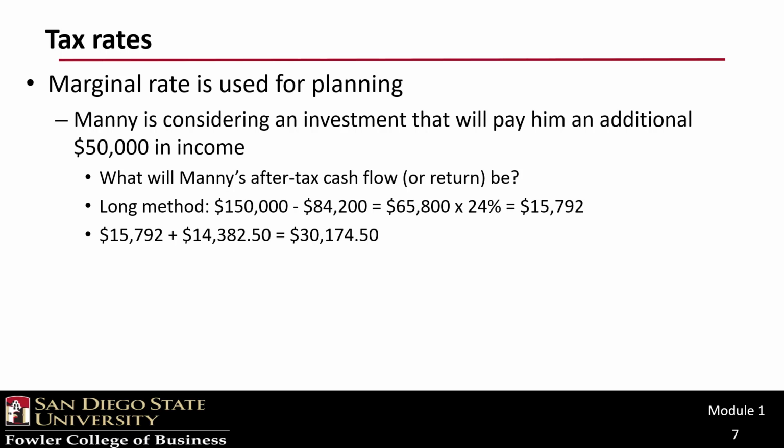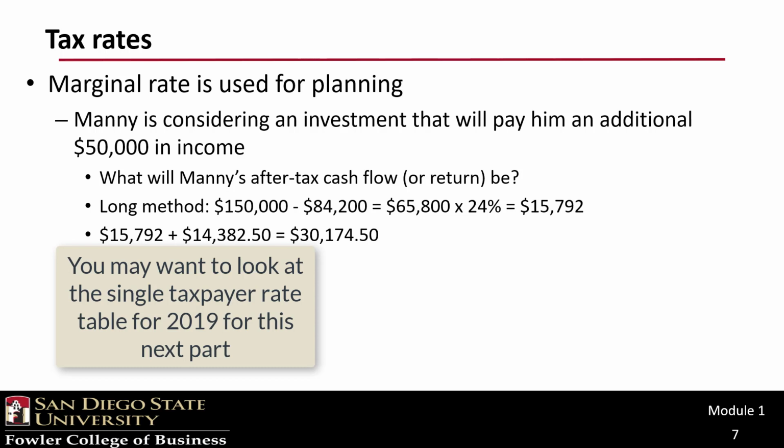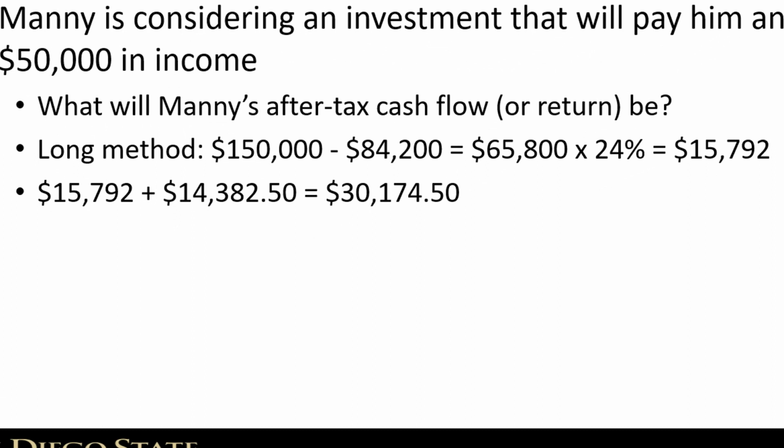Here, the average and effective rates are meaningless. They include income brackets below New Manny's current income level and would skew the number downward. Instead, we can simply recalculate New Manny's income and taxes using the tried and true method we always have. Practice along with me. New Manny has $150,000 of income.